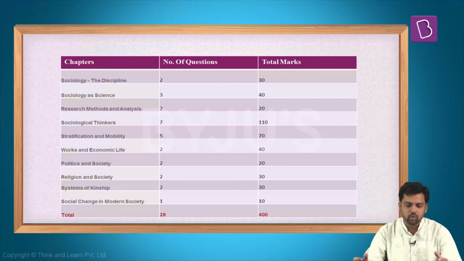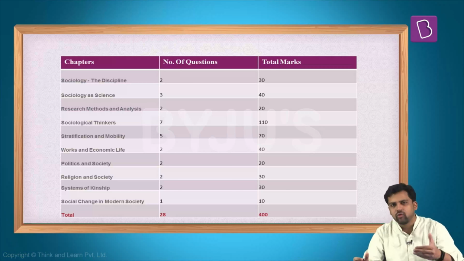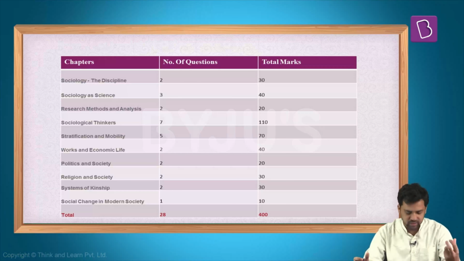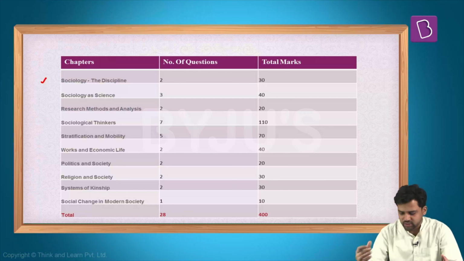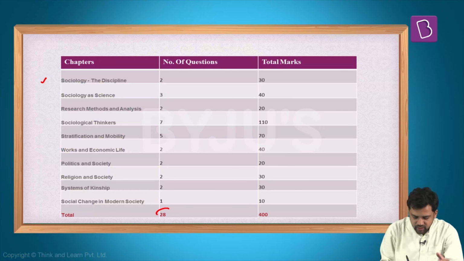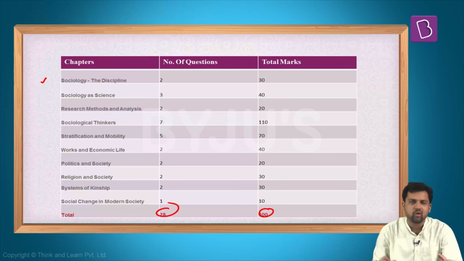Why? Because I have taken all the questions. I'm not considering the options that you are given. This basically gives us a better overview of how things were asked this year. In the exam you have to answer around 5 questions out of 8, and 18 subparts out of 28. But here the total is 28, and the total marks accordingly is 400.